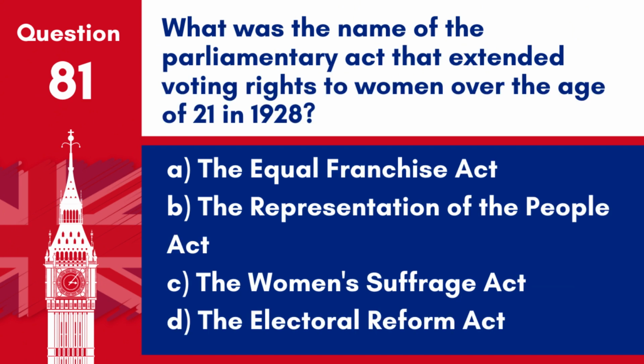Question 81. What was the name of the Parliamentary Act that extended voting rights to women over the age of 21 in 1928? A. The Equal Franchise Act. B. The Representation of the People Act. C. The Women's Suffrage Act. D. The Electoral Reform Act. Answer. B. The Representation of the People Act. The Representation of the People Act in 1928 extended voting rights to all women over the age of 21, equalizing the voting age for women and men.